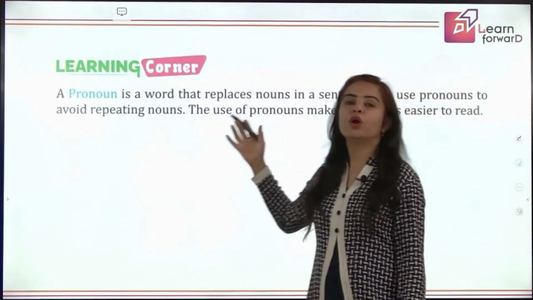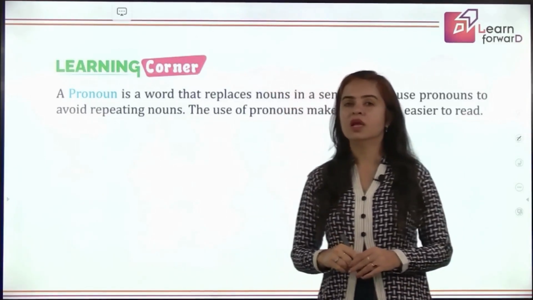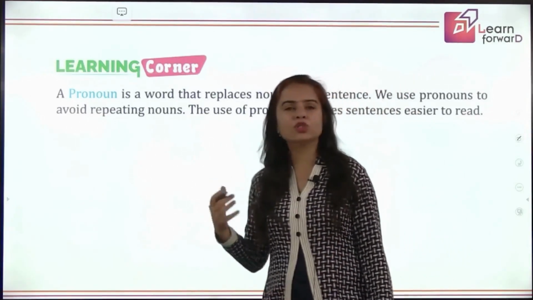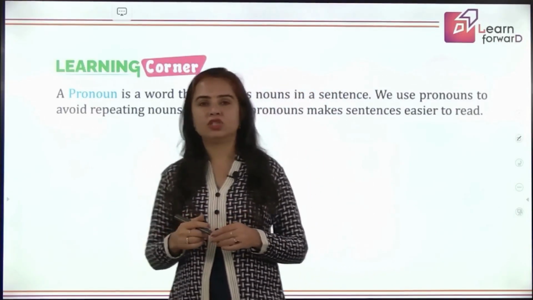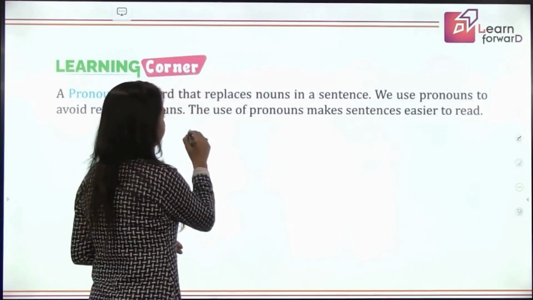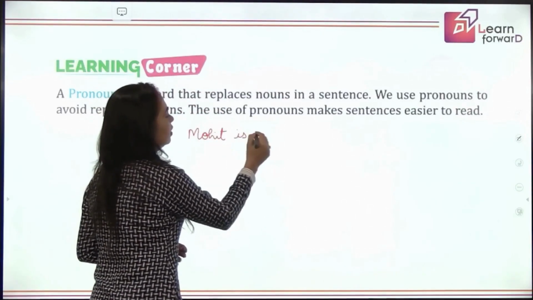So what are pronouns? They are the words used in place of nouns. They are used to avoid repetition. For example, if I say, Mohit is a boy.